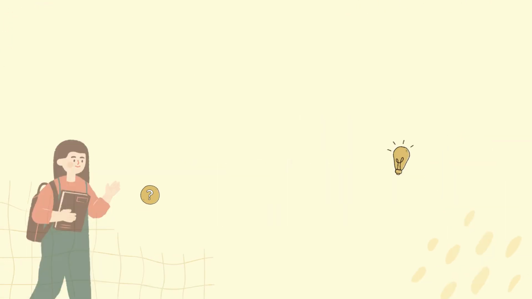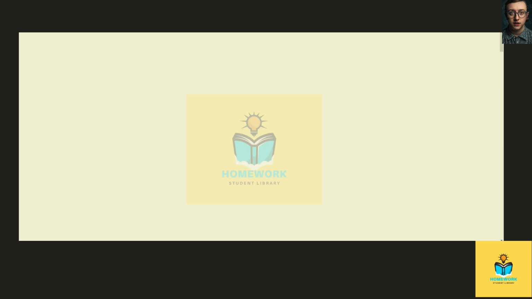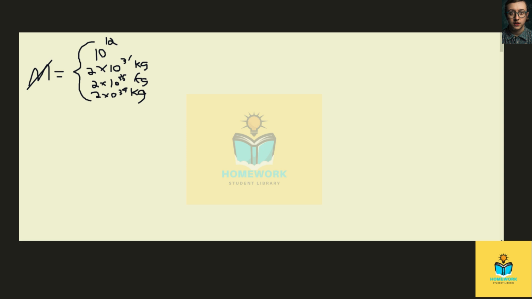Welcome to homework. We're going to consider a set of four black holes here, writing down their masses as 10 to the 12th, 2 times 10 to the 31st, 2 times 10 to the 35, and 2 times 10 to the 39 kilograms, where I have taken the liberty of already converting from solar masses to kilograms for the last three black holes.